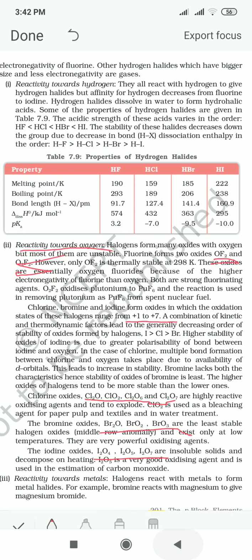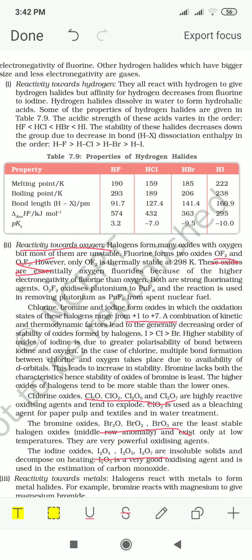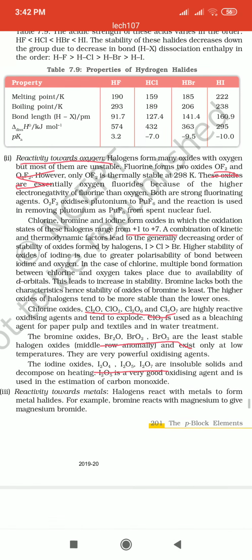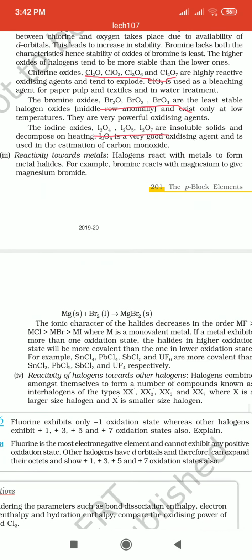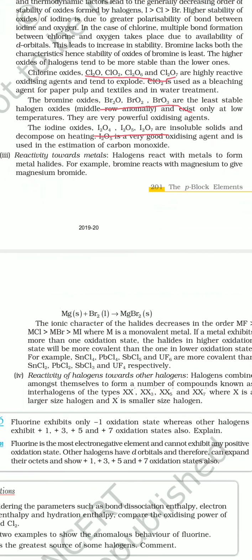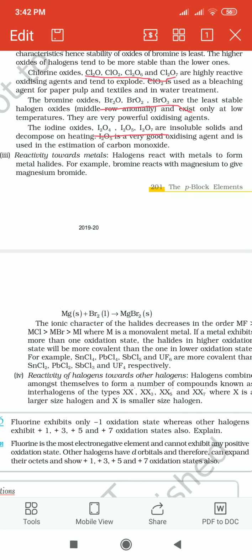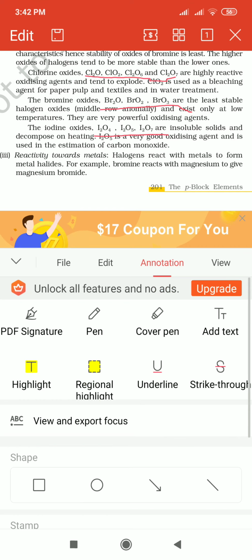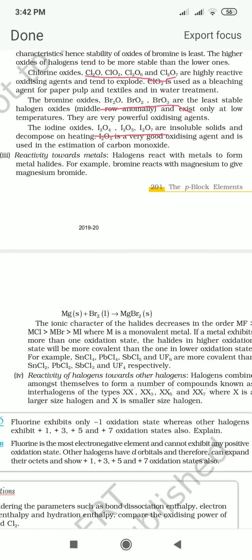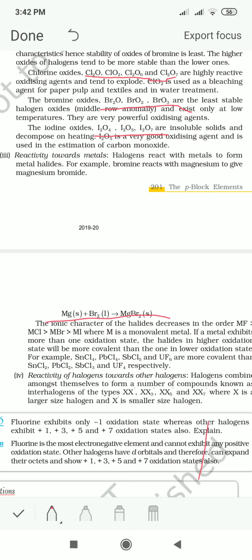Now, reactivity towards metals. Halogens react with metals to form halides. Like magnesium reacting with bromine: magnesium reacts with bromine to form magnesium bromide.